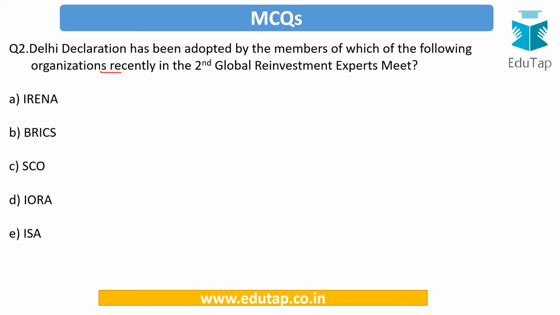Okay, second question is about the Delhi Declaration. It has been adopted by the members of which of the following organizations recently in the second Global Reinvestment Experts Meet? So is it IRENA, is it BRICS, SCO, IORA or ISA? Your turn to solve the question. So our answer to this is IORA. See, the options are very near because the ISA's meet on reinvestment was held on the sidelines of which the IORA meet had taken place. So our answer here is particularly Delhi Declaration related to IORA.